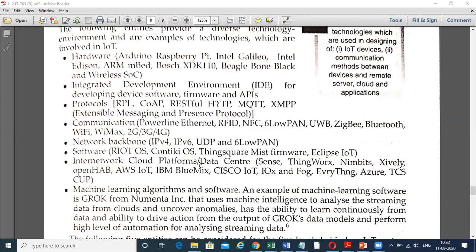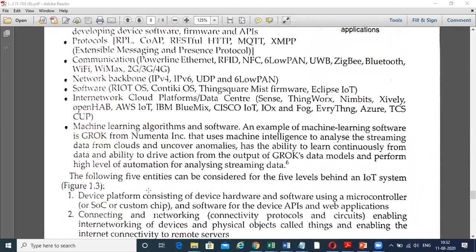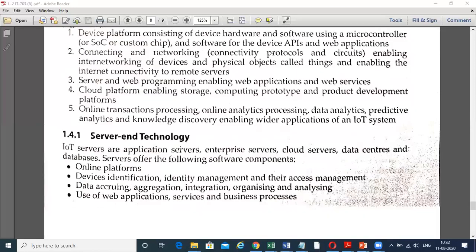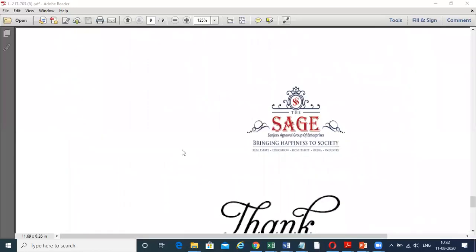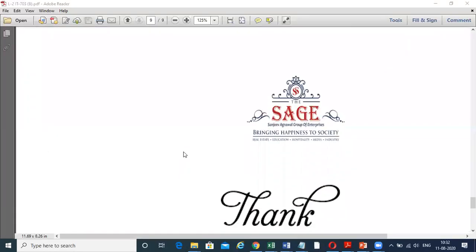Next is the internet, that is the cloud platform. We will use cloud platforms such as IBM Bluemix, AWS IoT, and Cisco IoT. We will discuss them in the practical implementation, along with the machine learning algorithms. So these are the technologies behind the IoT. There is also a server technology, and an online platform for device identification.